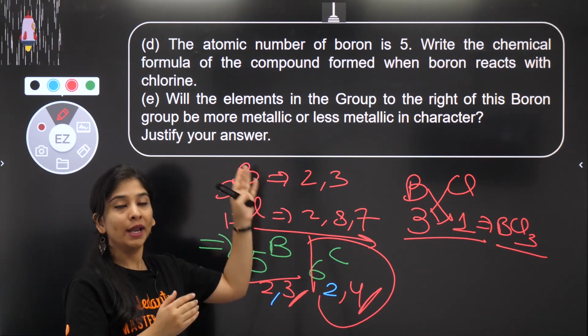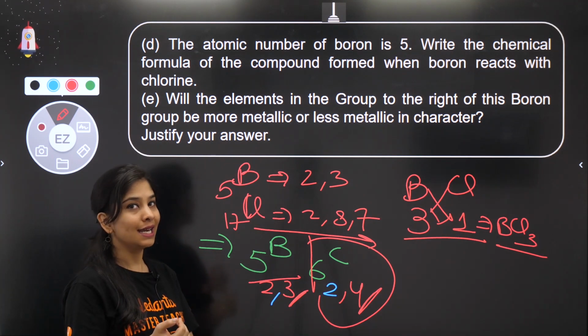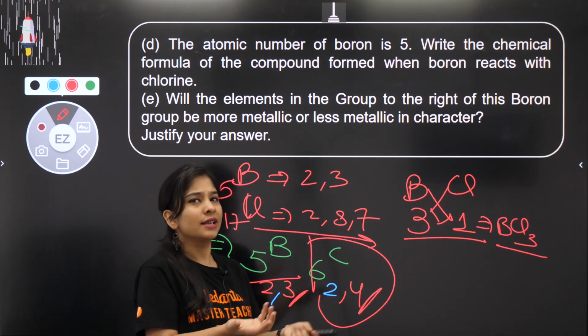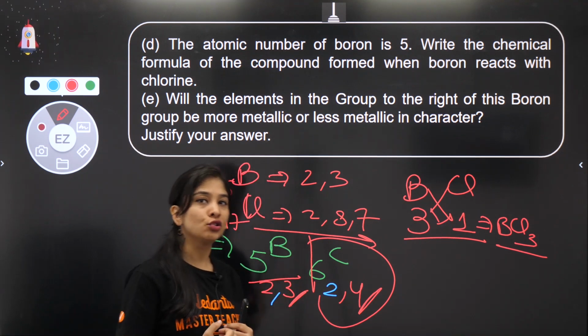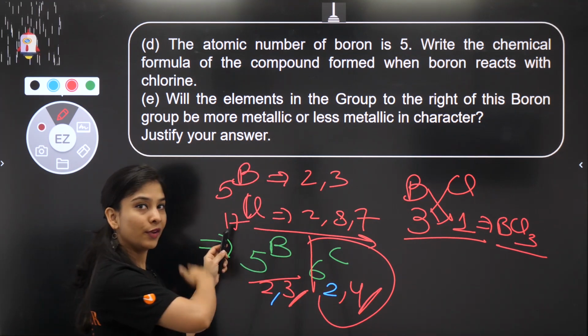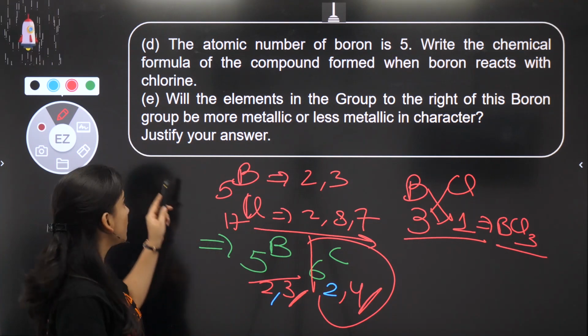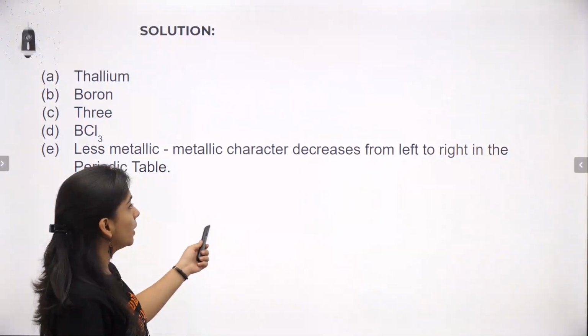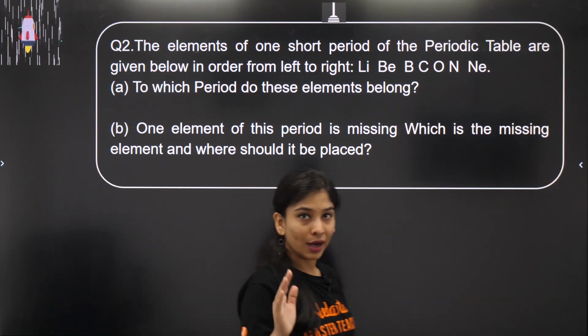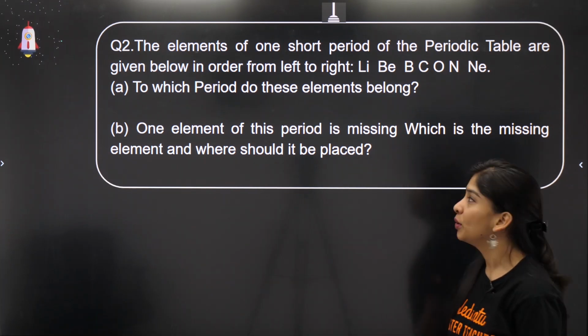I hope now you know what will happen in a group to metallic character and electronegativity, in a sense the tendency to gain electrons, and what will happen when you move from left to right as well. Fine. So very good. One question is done. You are able to understand it as well. Let's move to the next question.